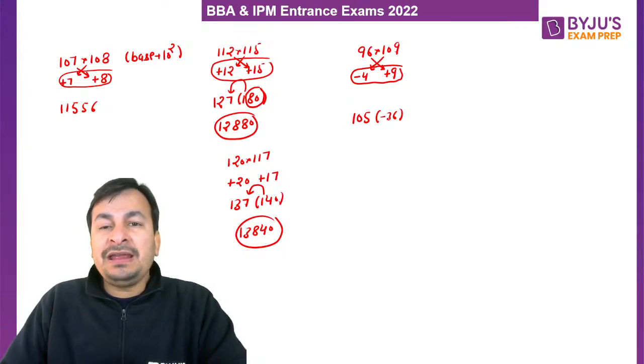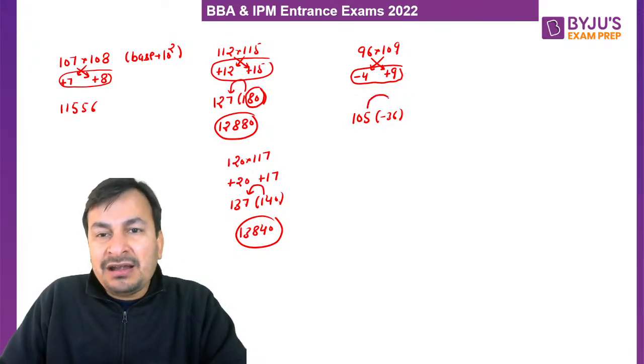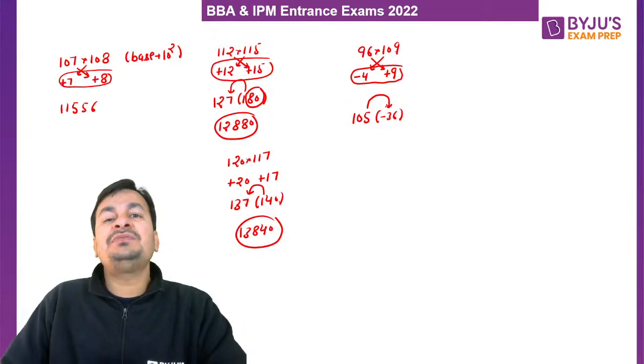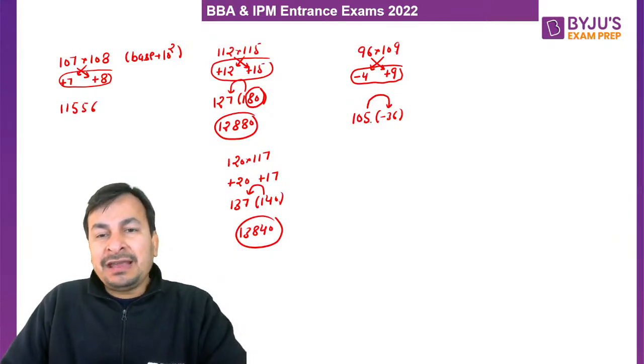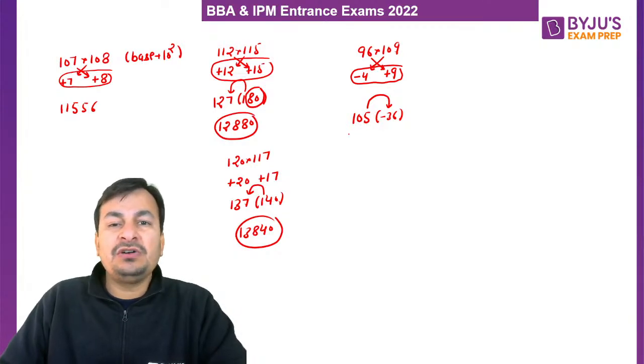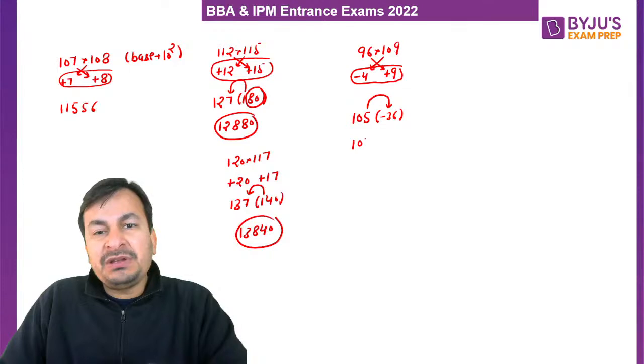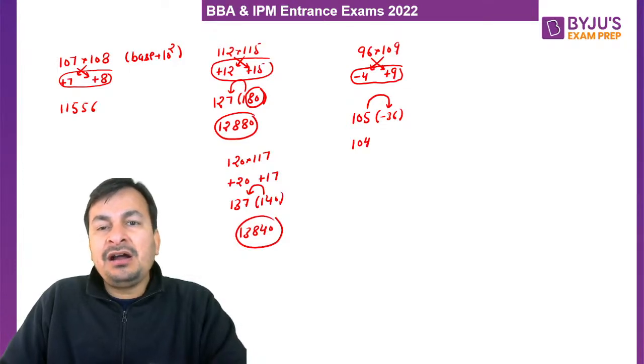So how do we convert this negative part into positive, my lovely students? We will take 100 as a carry from the hundreds place. So first of all, 105 becomes 104 and 100 minus 36 is 64.